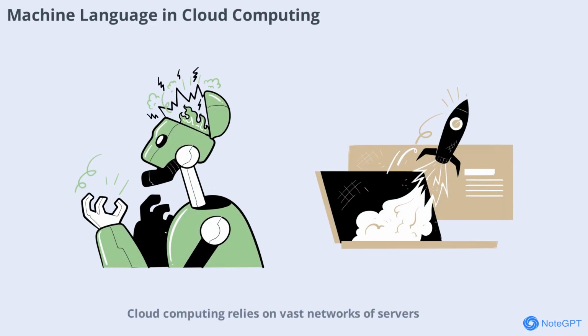Cloud computing relies on vast networks of servers, all running machine language instructions to process data and deliver services over the internet. Whether you're streaming music, backing up photos, or running business applications, machine language is working behind the scenes to make it possible. The efficiency and speed of machine language allow cloud providers to serve millions of users simultaneously, making modern digital life possible.